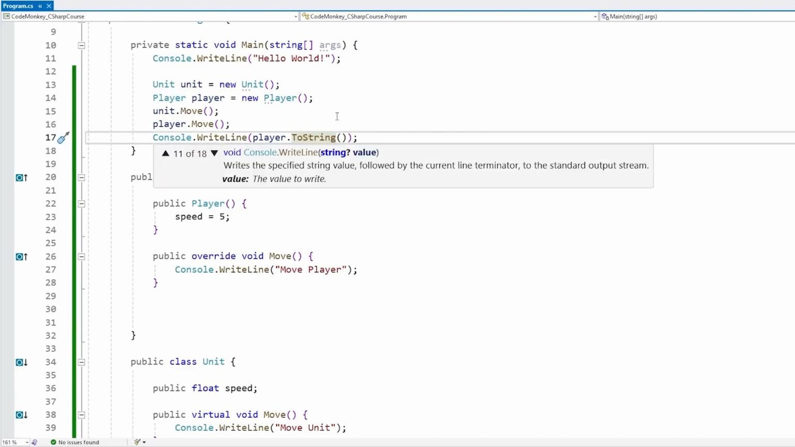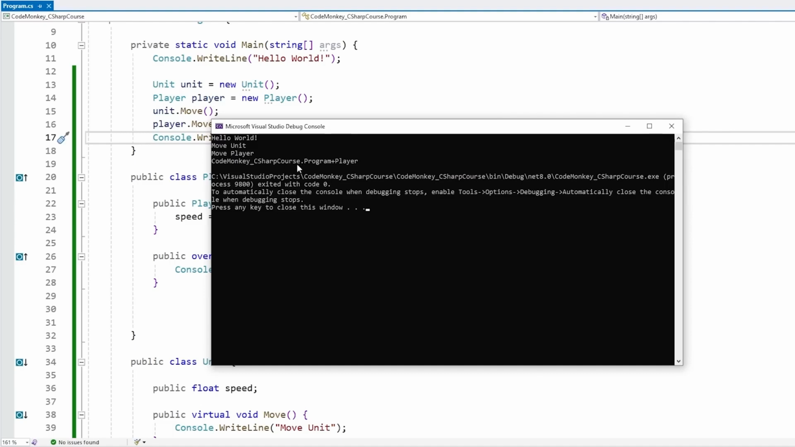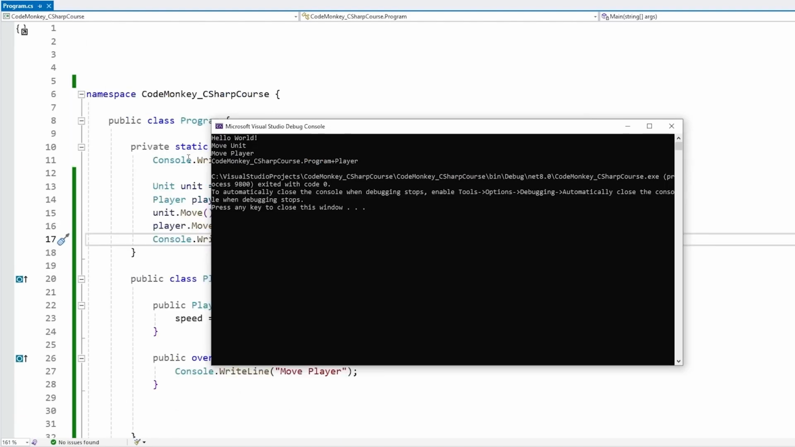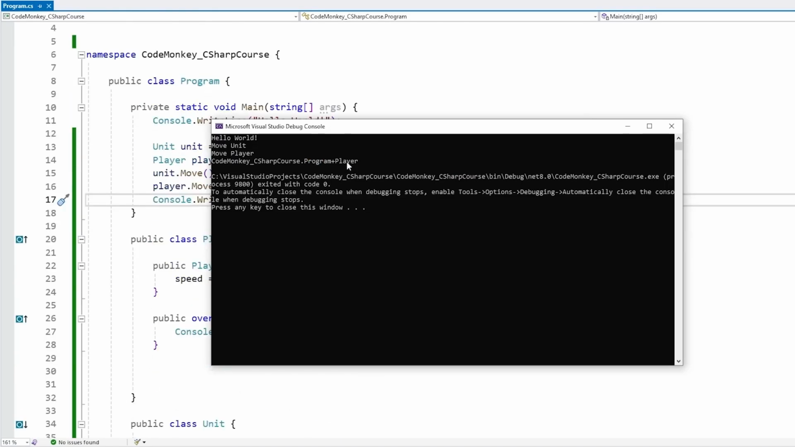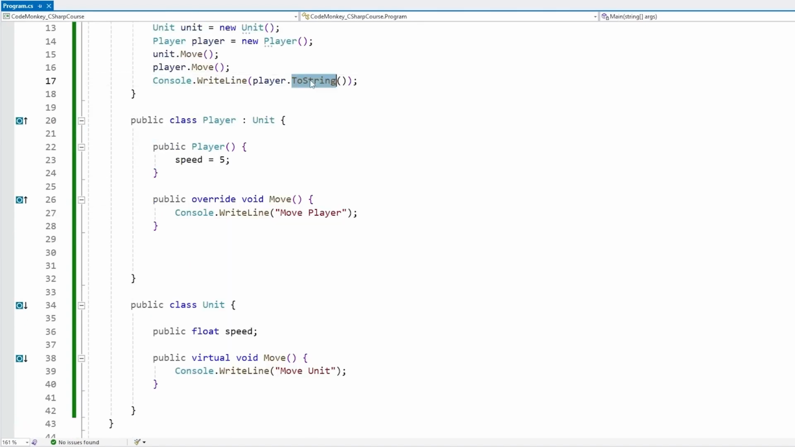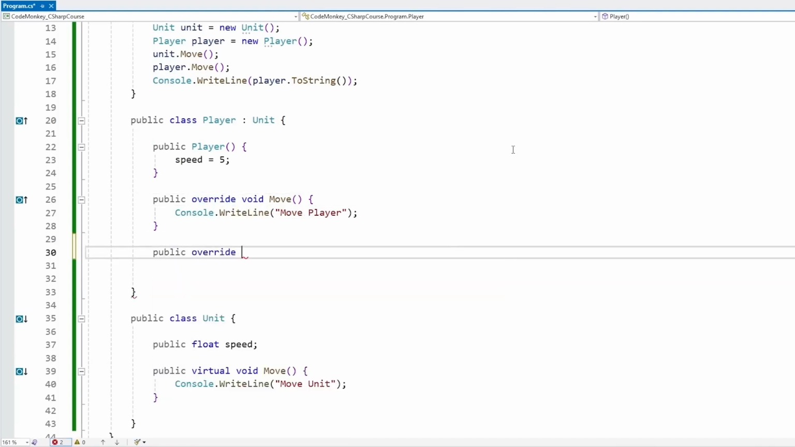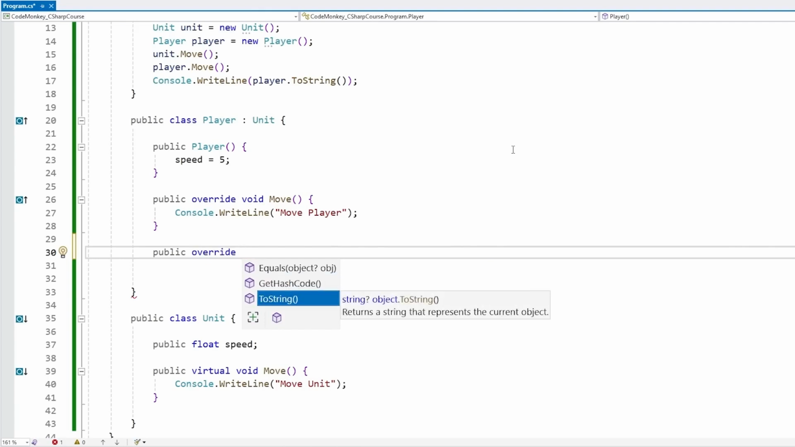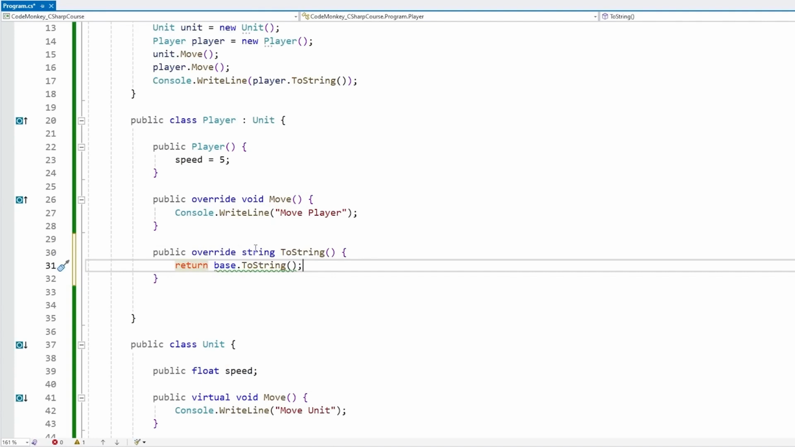However, if we run this, the player just prints out the actual name for the type. So we're inside the namespace C# course, we're inside the program class, and then inside the player type. Sometimes printing this is not very useful, but the toString function is also marked as virtual, which means we can also override it. So let's do the same thing. Let's do public override, and automatically this one already shows us some code hints. So let's override the toString function, which returns a string and is called toString.